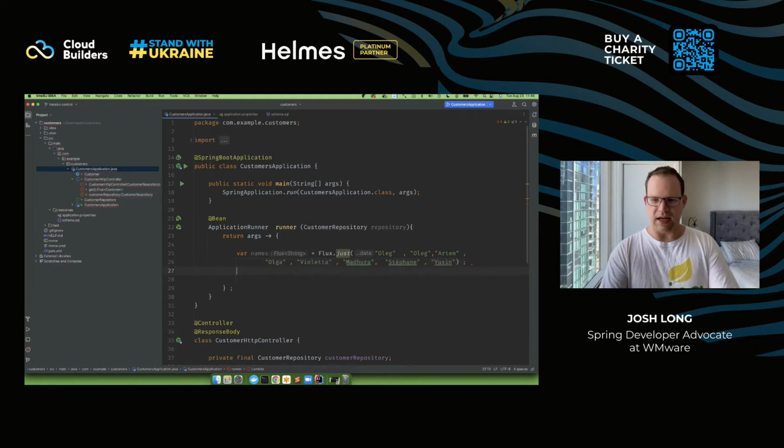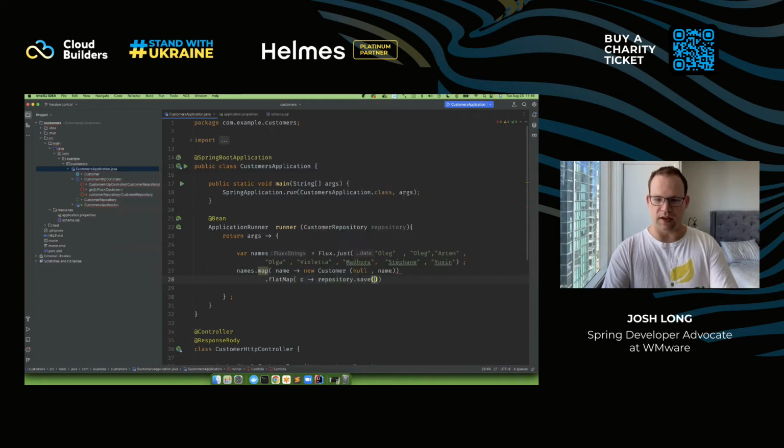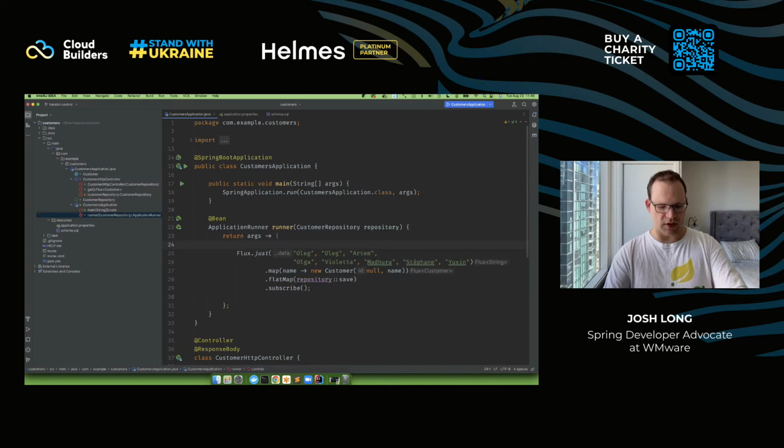There we go. We've got 8 names, and now for each name, I'm going to map it into a new name, and I'll write it to the database. So I'll say new Customer, null for the ID, name, and I'm going to write each one of those to the database. I'll say repository.save(c), and then I'm just going to subscribe to the whole thing just to kick off the pipeline, right? So there you go. There's the entire pipeline. Okay, and I'm going to kick this off, and let's just see what happens.